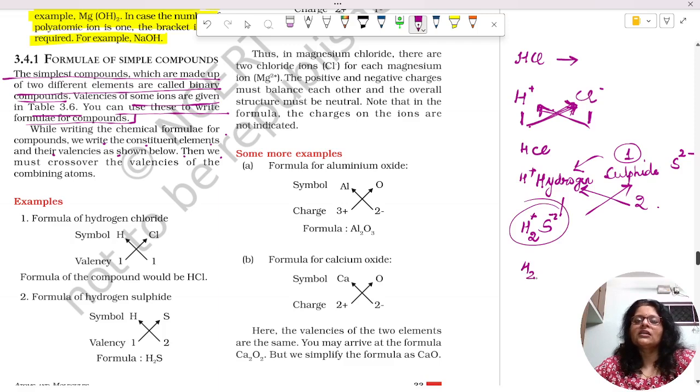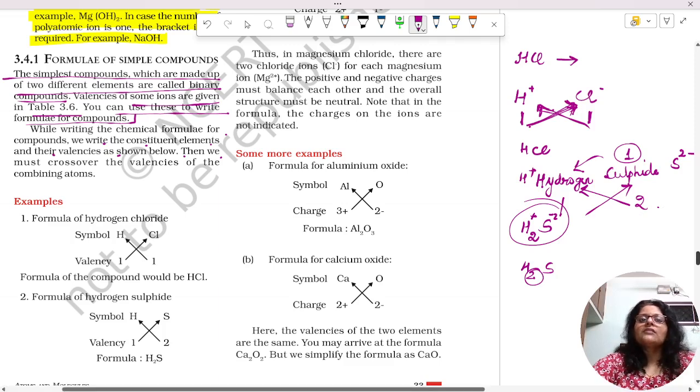You just write down the number of atoms present according to the valency. So the valencies of the 2 elements are the same. In the case of calcium oxide, calcium has valency 2 and oxygen also 2. Calcium is 2 plus, oxygen 2 minus. If you cross over, we will get Ca2O2. We have to reduce it to its simplest formula, simplify it and write it as CaO, calcium oxide.